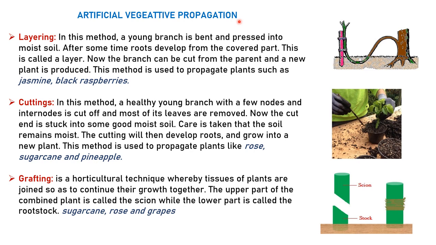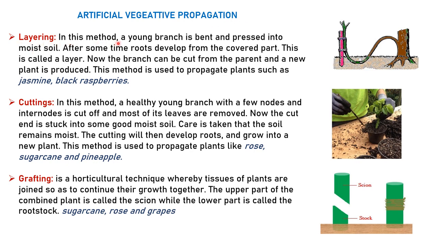breed of plant which has a good yield, and a plant having good immunity against diseases, and which uses less amount of pesticides and insecticides. So these plants and the variety of fruits we can get from these plants, this type of artificial vegetative propagation is mainly used in flower bearing plants or ornamental plants, and even fruit bearing plants. Okay, so let's go to the different types of propagation. Right here, the first one is layering.